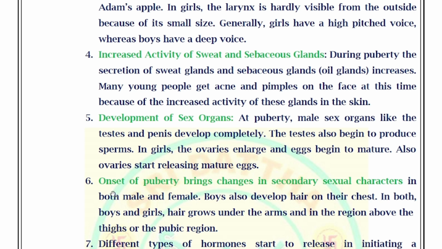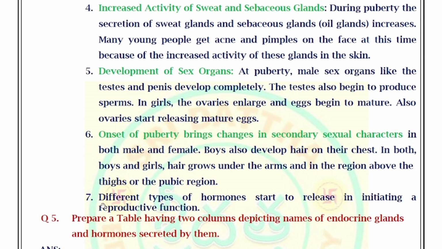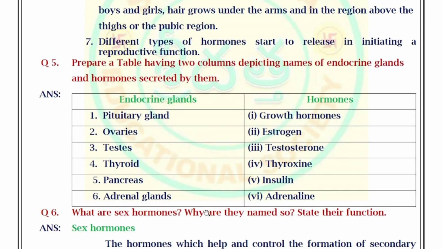Next, another change observed in puberty, onset of puberty brings changes in secondary sexual characters in both male and female. Boys also develop hair on their chest. In both boys and girls, hair grows under the armpits and in the region above the thighs or pubic region. Next, different types of hormones start to release, initiating reproductive function. So these are the common changes observed in puberty. Next, move on to fifth question.